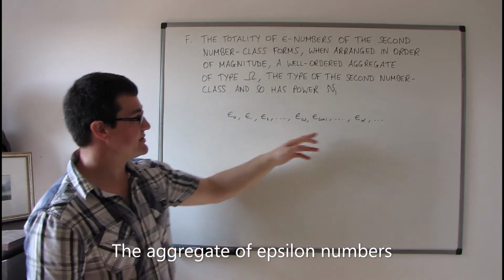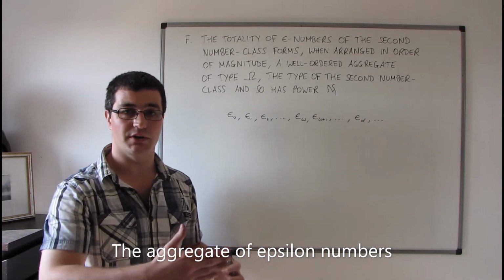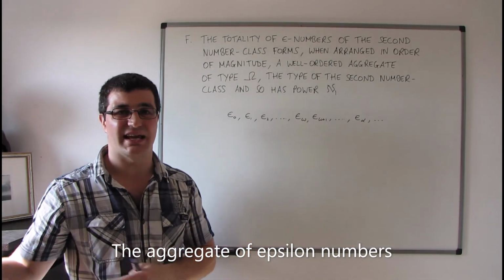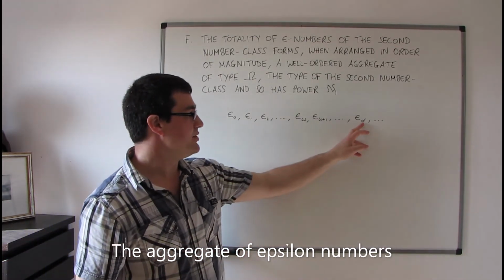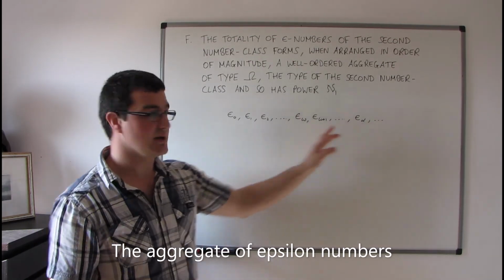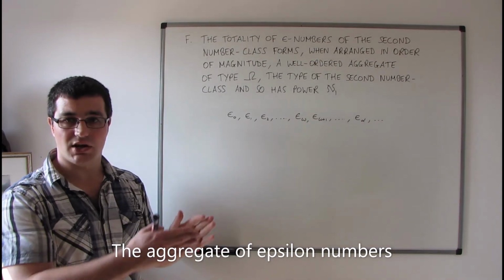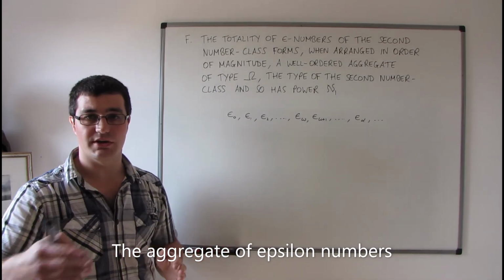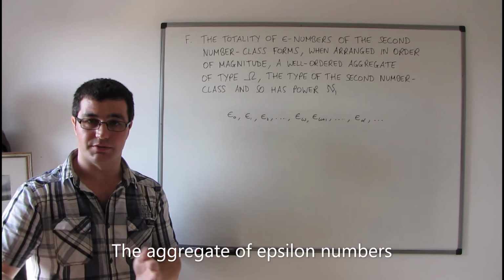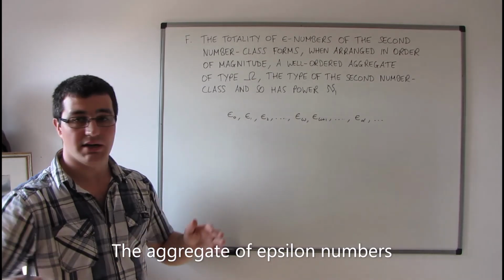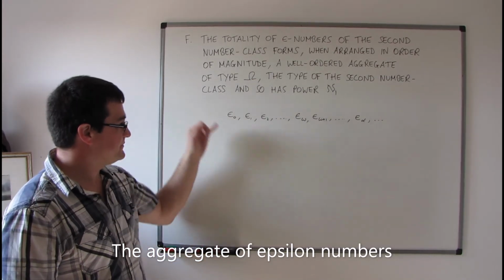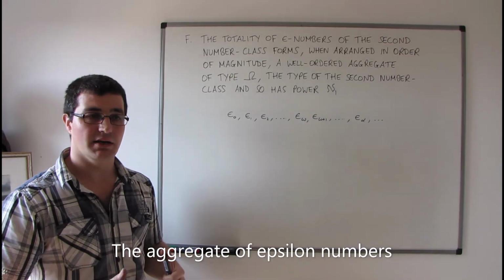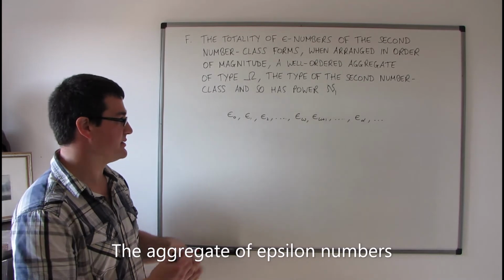What we want to show now is that this alpha does genuinely range over the whole of the second number class, that there are no numbers missing from the subscripts. So notice that the subscripts here go in the usual order of ordinal numbers, 0, 1, 2, 3, 4, 5, up to omega, then omega plus 1, omega plus 2, omega plus 3, etc. And also notice that the subscript will determine effectively how that epsilon number is generated.